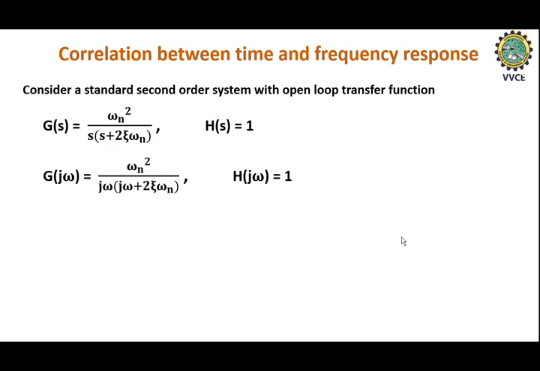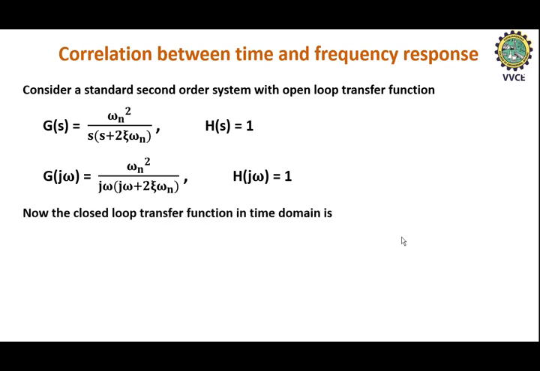And in the frequency domain, in order to study the frequency response, we need to write the expression in terms of frequency domain itself. So for that we need to substitute s equal to j omega because we are concentrating on j omega, that is imaginary axis. So in order to replace the frequency domain expression, we need to substitute s equal to j omega.